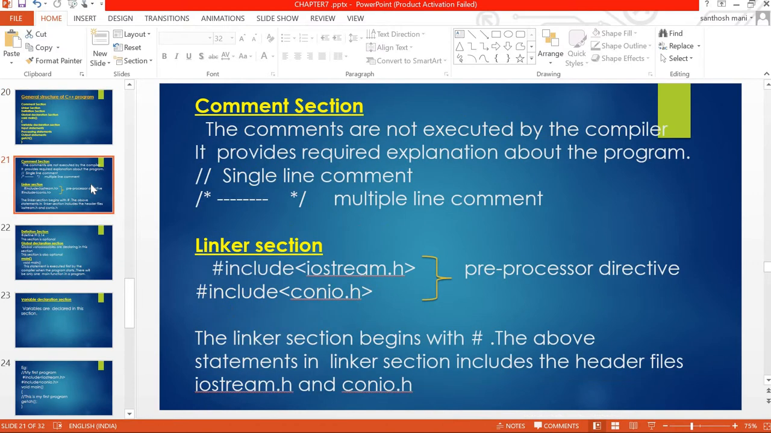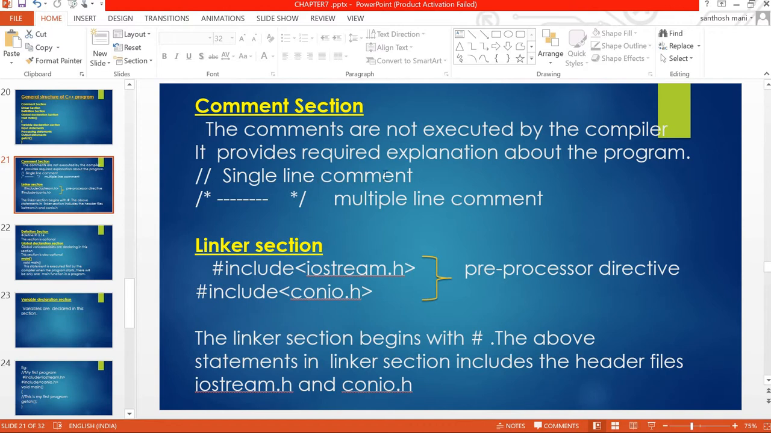First, the comment section. What is a comment? Comment means it is an explanation about the program. How can you write this comment inside the program? For example, this part is for finding the area. This is an input statement. Like that we can write some comments. It is for the programmer, to easily identify what we are going to do. The comments are not executable by the compiler. The compiler does not execute the comment statements.